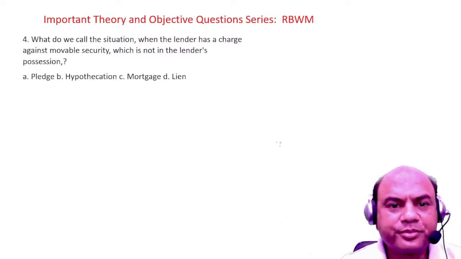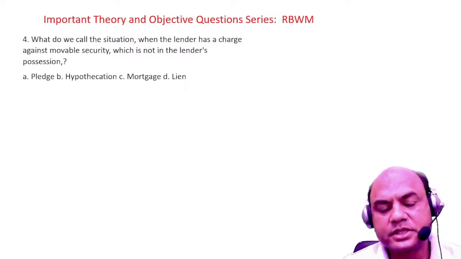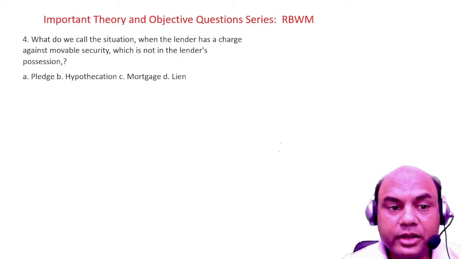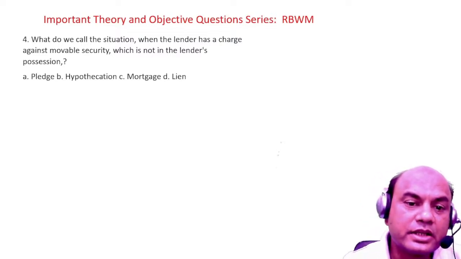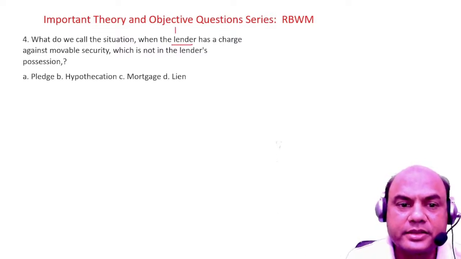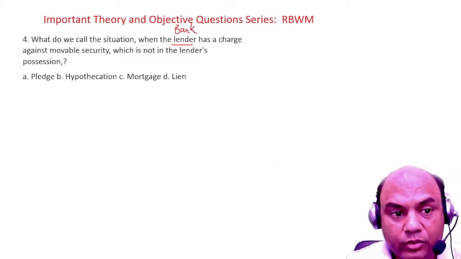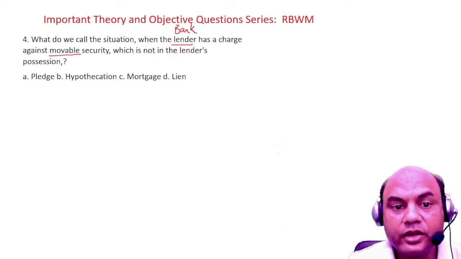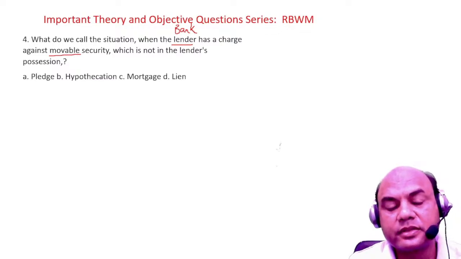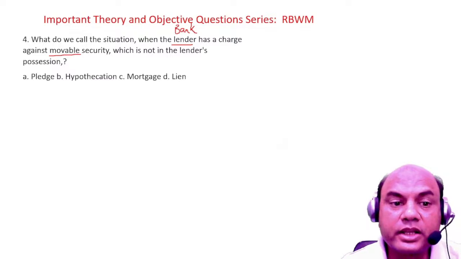Next one. What do we call the situation when the lender has a charge against the movable security which is not in the lender's possession? What do you mean by this? See here, lender means bank. The bank has a charge over a movable security which is not in the bank's possession, which I don't keep in my possession. So what is that called?